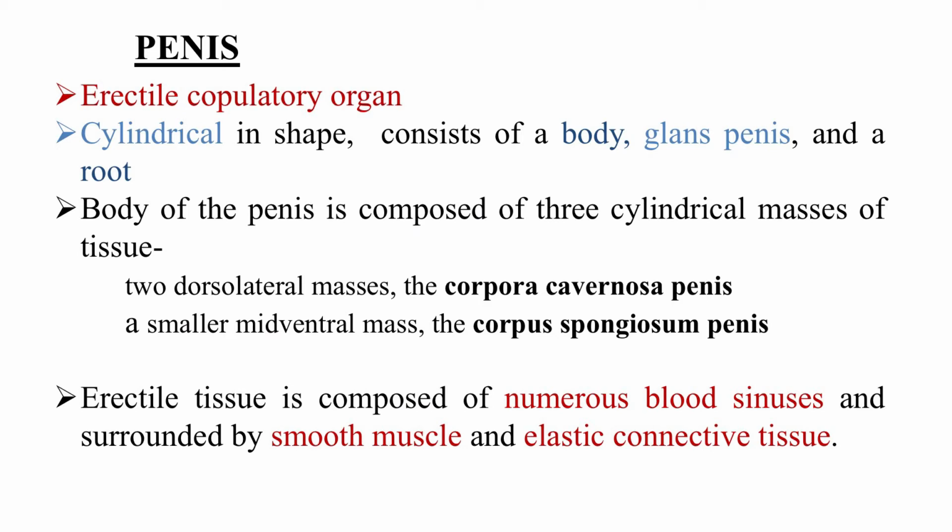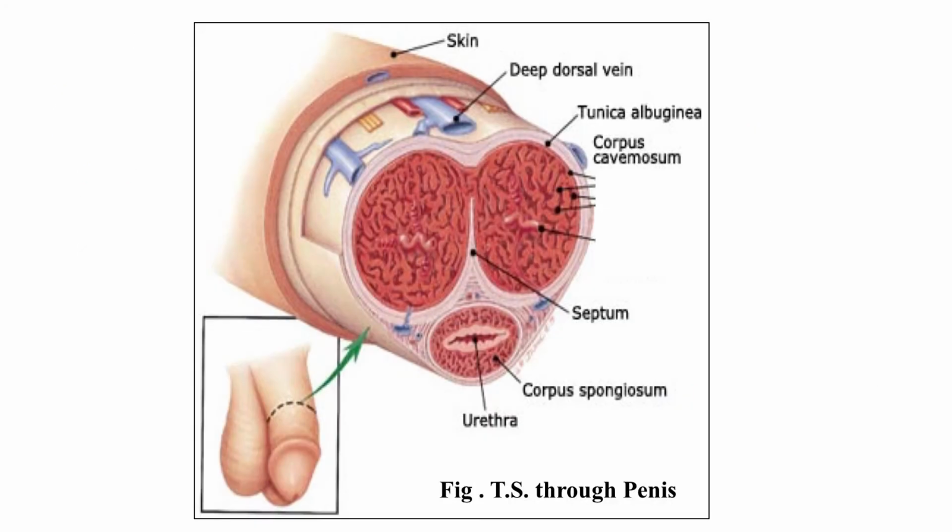And finally, the penis. The penis is the erectile copulatory organ which is cylindrical in shape and has three parts: the shaft or body, the major part; the terminal portion, which is bulbular in structure and is called the glans penis; and the root, which is adjacent to the main body. It is supplied by three cylindrical tissue masses. We can see in this diagram there are two masses on the upper dorsal side and one mass mid-ventrally, so we can see three round structures.